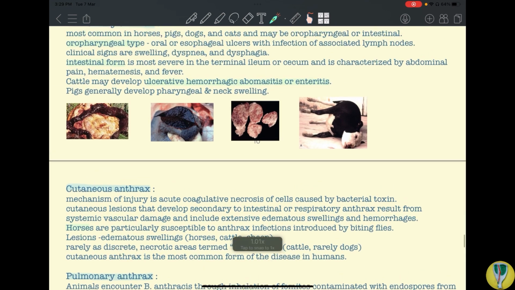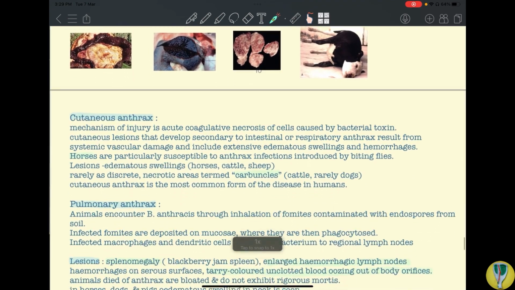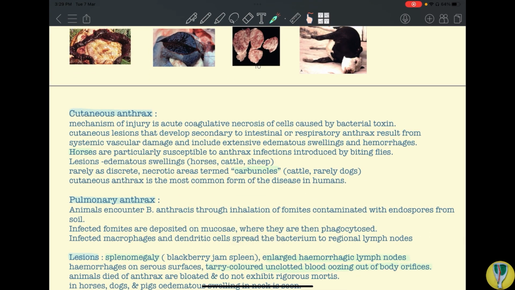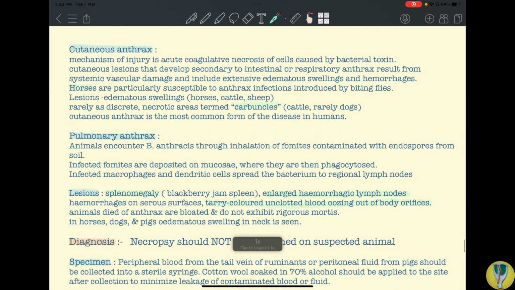Okay, so these are the three types of anthrax: alimentary, cutaneous, and pulmonary, and all three types will finally lead to septicemic anthrax, in which death occurs. Okay, so the main lesions of anthrax are splenomegaly, which is the pathognomonic lesion of anthrax. Splenomegaly, or we can also say blackberry jam spleen.